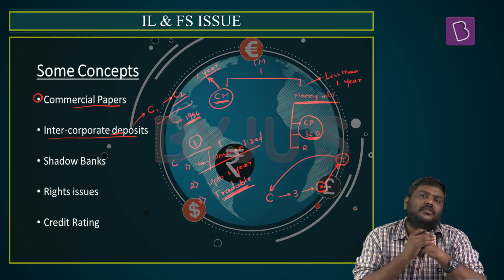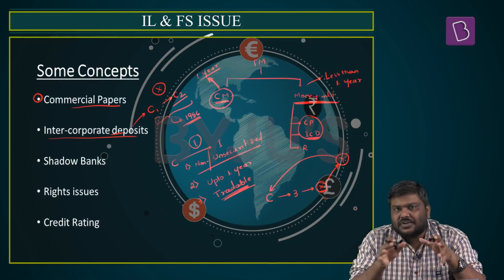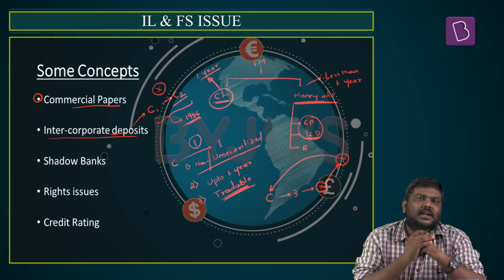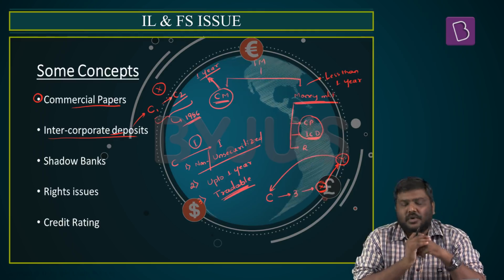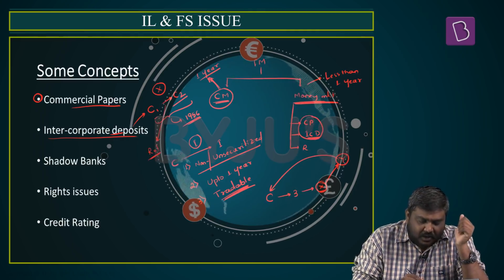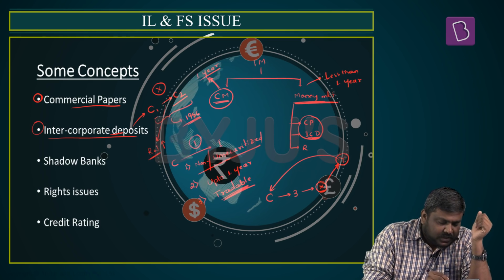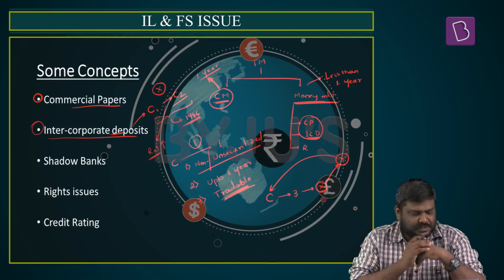That is the most important feature. After this, these instruments are not tradable. There is no secondary market available. But more importantly, the rate of interest charged on these kind of a lending or borrowing is usually very high. Those are the features of intercorporate deposits.